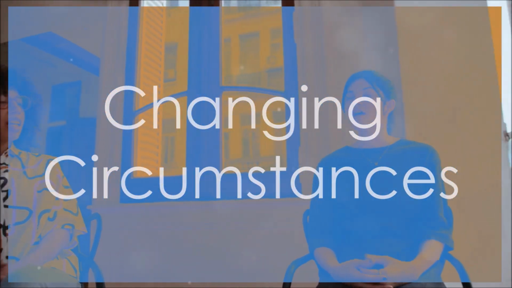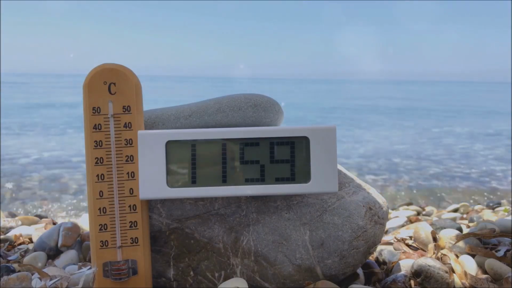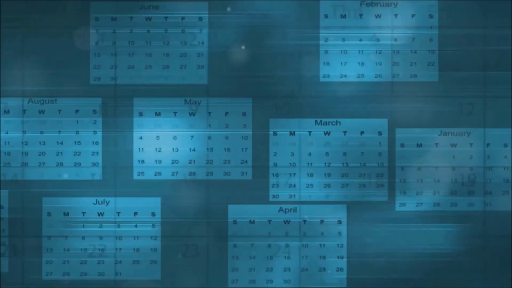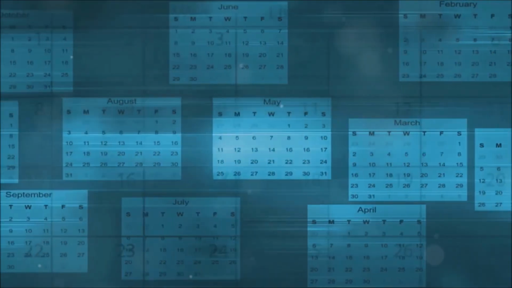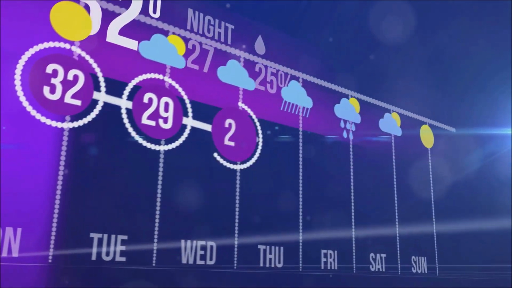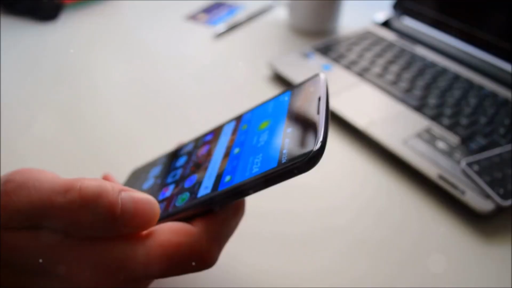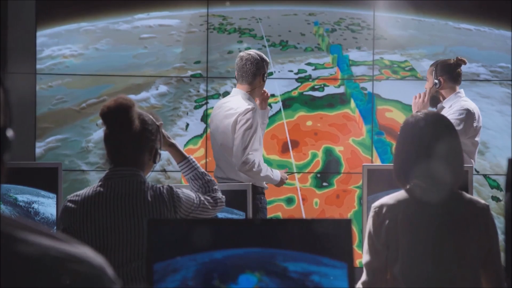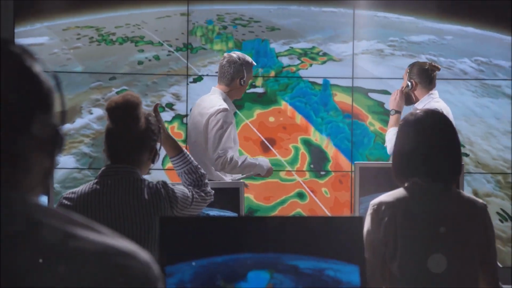A third argument for relative truth is the changing of circumstances. Today the high temperature may be 80 degrees and tomorrow it may be 90. The argument is the truth has changed. This is false reasoning. The truth has not changed, but the circumstances have. The high temperature on this date of history will not change because tomorrow's temperature will be different. Circumstances will be different tomorrow, but tomorrow's change will not alter the truth of the events of today.